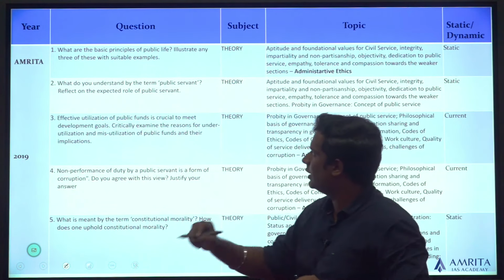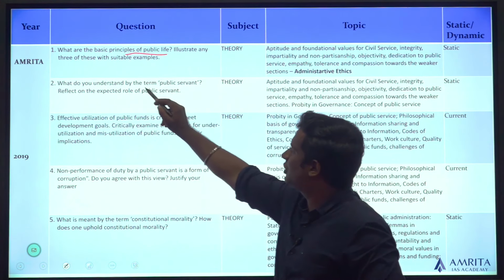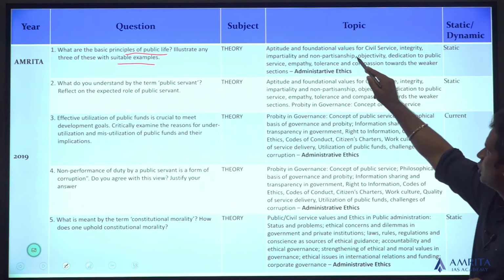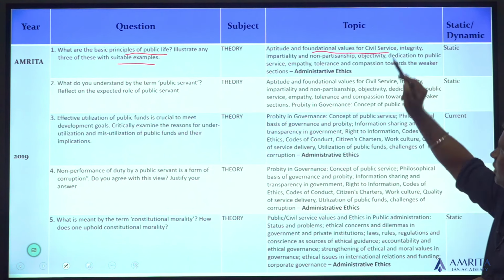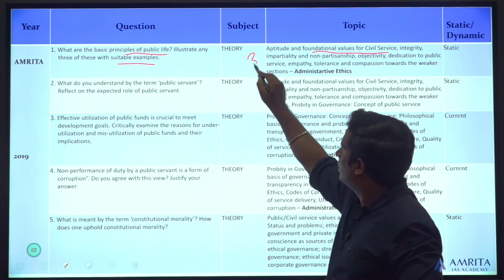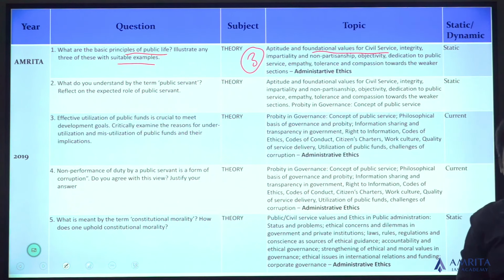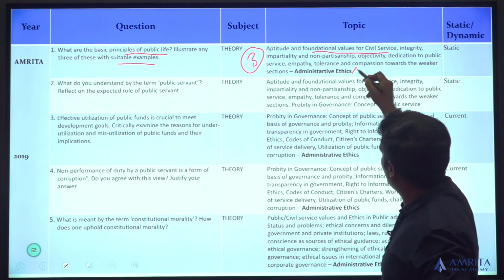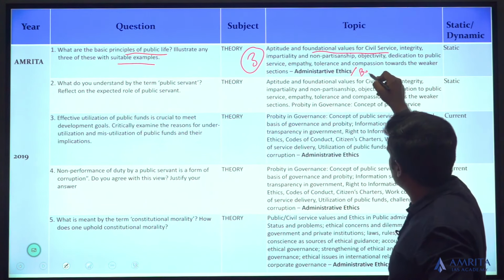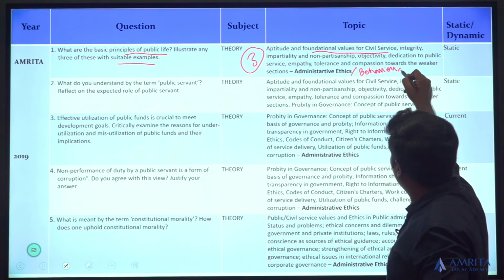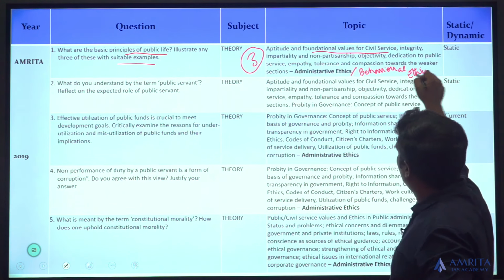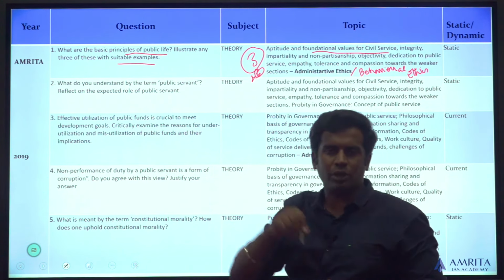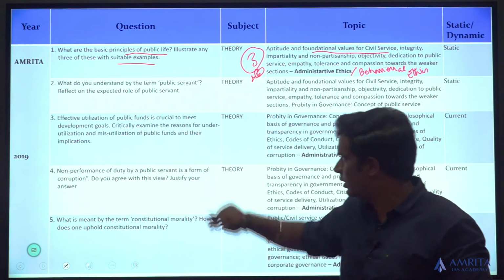The first question of 2019: basic principles of public life, illustrate any of these 3 with suitable examples. So it is a theory question on public life. You can talk about the basic principles of foundational values of civil service. Topic number 3 comes under administrative ethics, but more importantly, it also comes under behavioral ethics. But since it talks about the public servant, you can consider it to be a part of foundational values, which is topic number 3 and also topic number 6. Topic number 6 also talks about the public civil service values. So you can go like that.